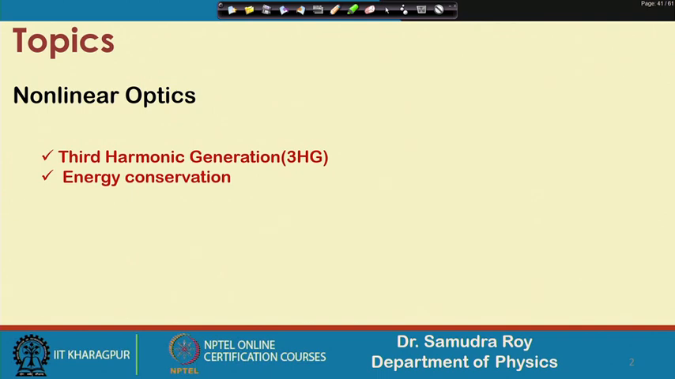So far we have been discussing self phase modulation and found that when nonlinear effects are there, two kinds of effects happen. One is self focusing and another is self phase modulation. Self phase modulation is a temporal phenomenon, where the phase of the light is going to change.